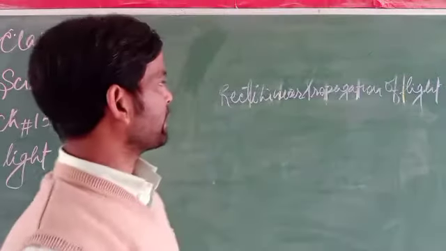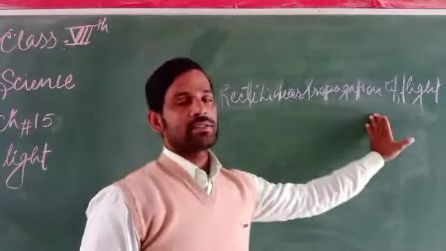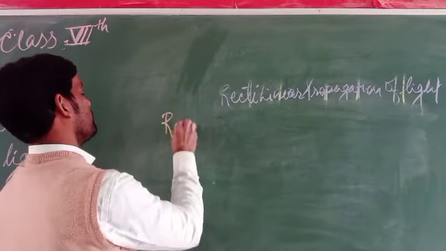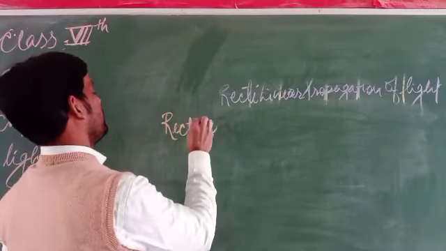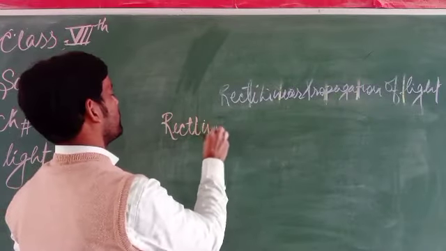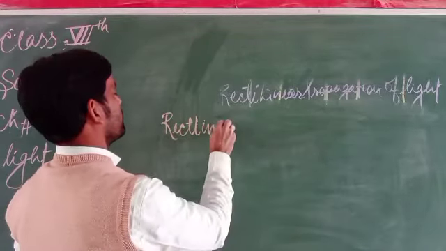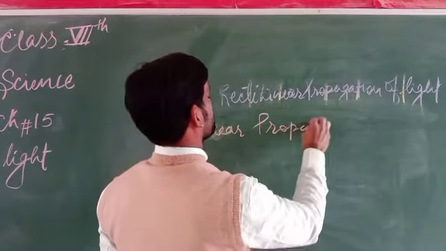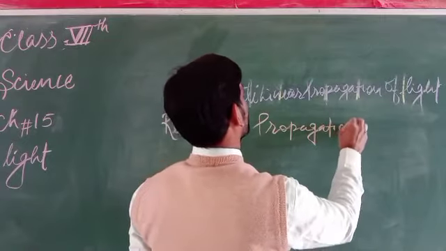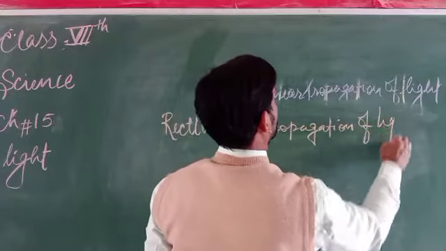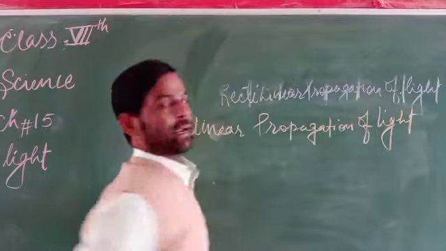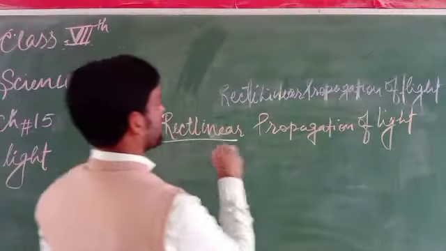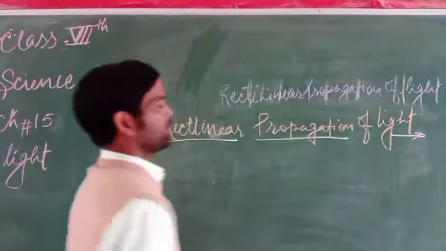If it is a rectilinear path, then that is considered rectilinear propagation of light.